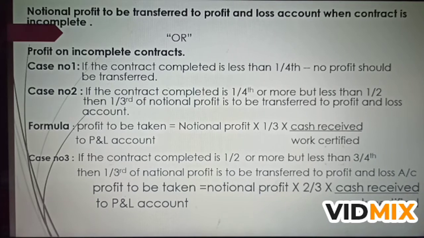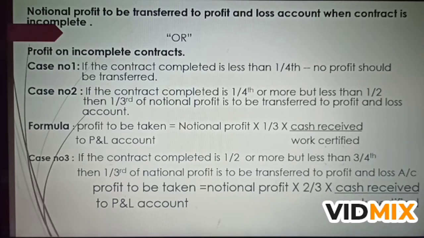Let us discuss this in detail. The stage of completion of contracts and the portion of the profit to be taken to the profit and loss account, I have made in 3 cases. Come to case number 1. If the contract completed is less than 1/4, then no profit should be transferred to the profit and loss account. So if the contract completion is less than 25%, then no profit should be taken to the profit and loss